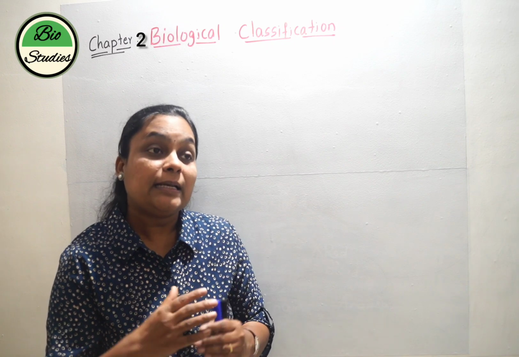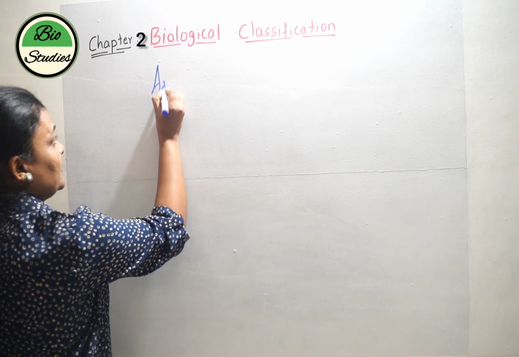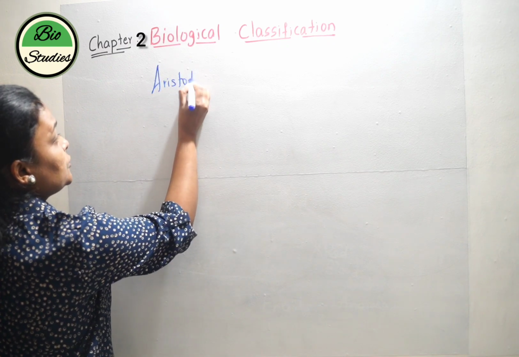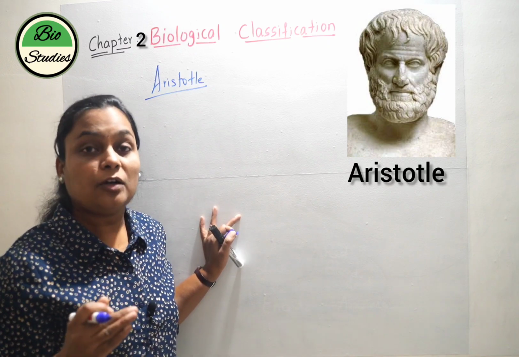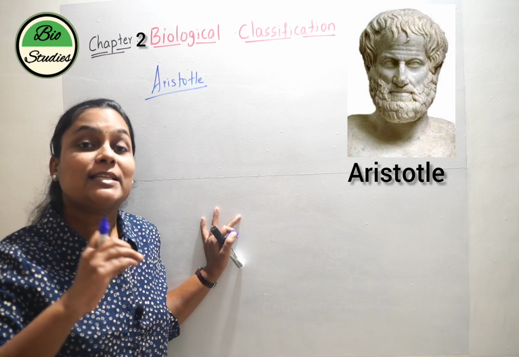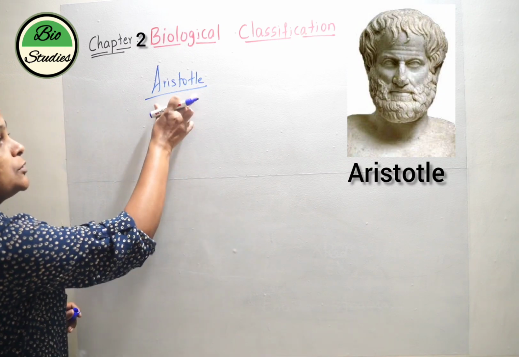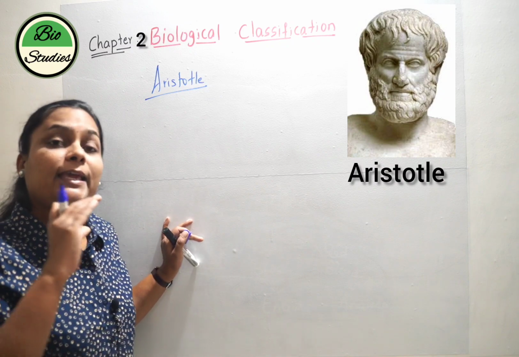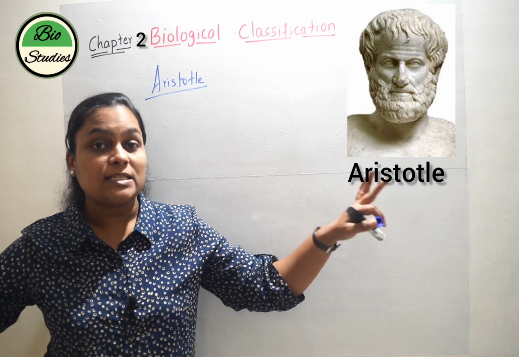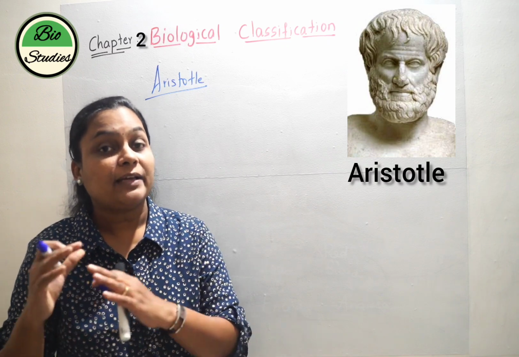But later it was Aristotle who made an attempt to classify the organisms based on their scientific characters. So the credit goes to Aristotle. For the first time, he broadly classified the organisms on the basis of their scientific characters.